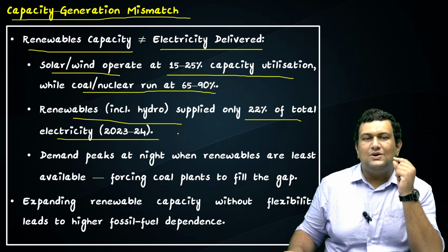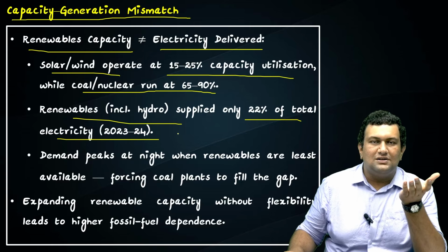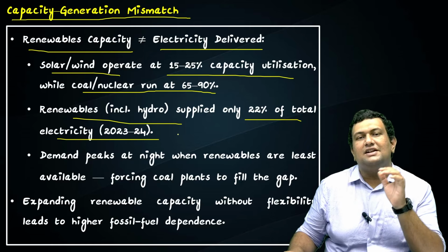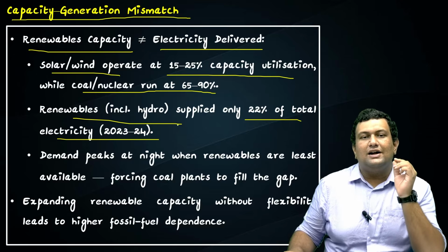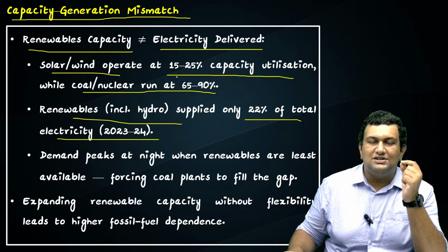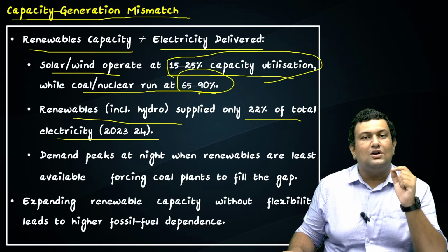That is, just because we have increased the capacity of renewables doesn't mean that the electricity generated will be commensurate with it. The reason is the renewable energy generation is just 15 to 25% of its capacity compared to 65 to 90% of coal or nuclear plants.